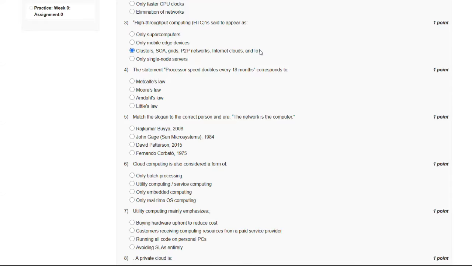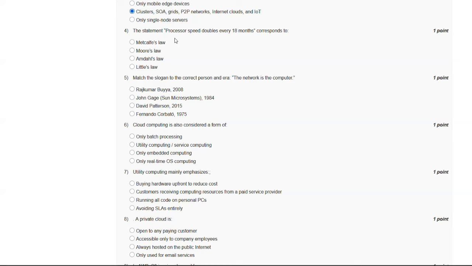And now let's go to our question number 4. The statement "processor speed doubles every 18 months" corresponds to, so these are the options, and the answer of our fourth question is B. Moore's law.